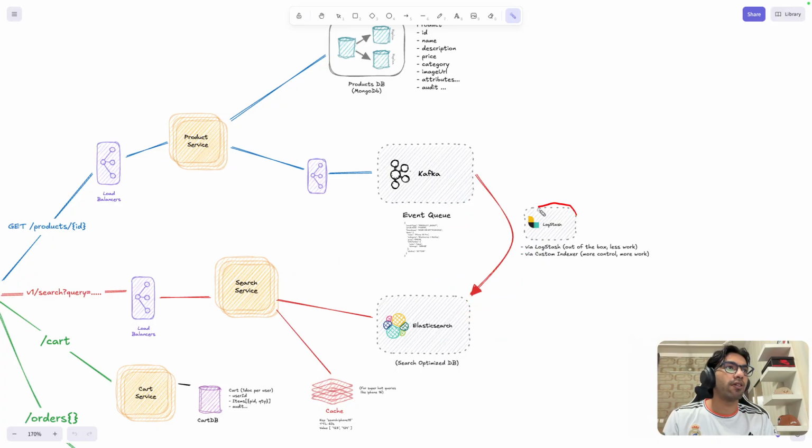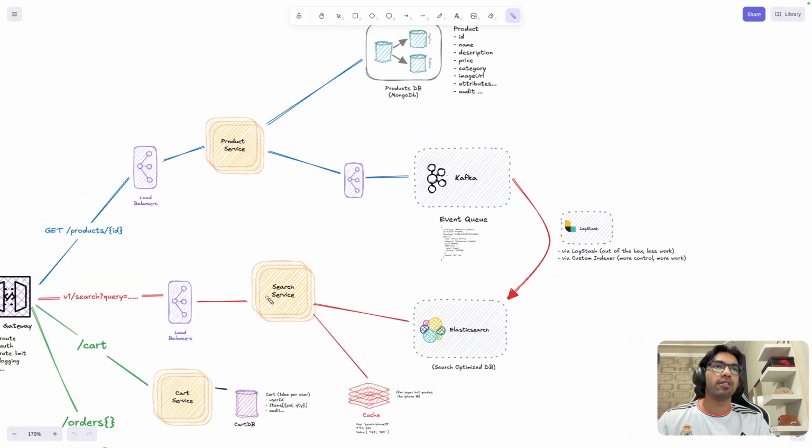But there is another concept, Logstash. Elasticsearch is generally used as ELK: E stands for Elasticsearch, L for Logstash, and K for Kibana. Kibana we are not going to discuss, but Logstash will pick the data from Kafka and put it into Elasticsearch by doing some out of the box conversion on top of it, so that search is easy on those.